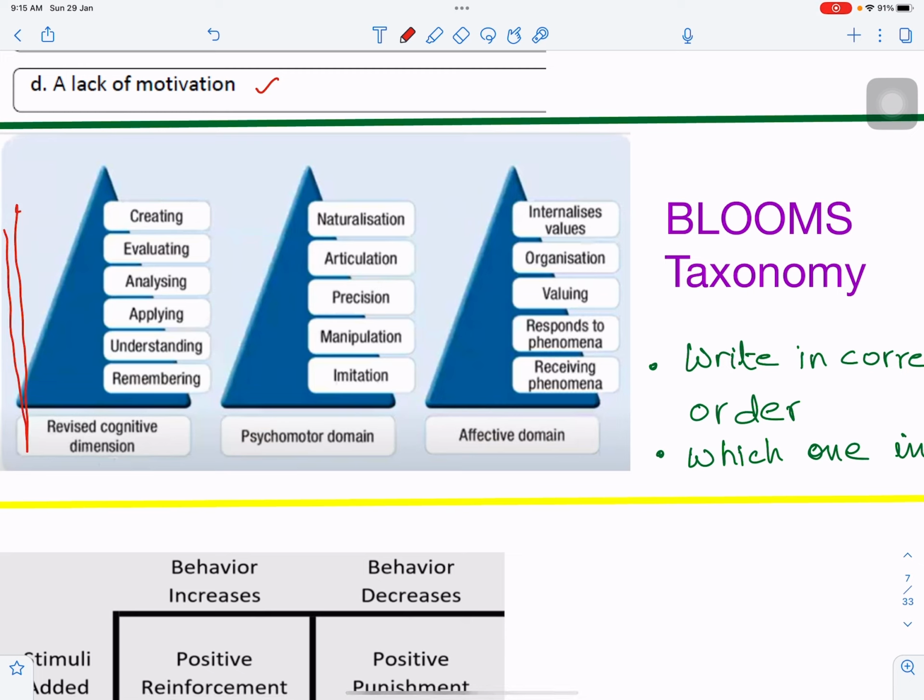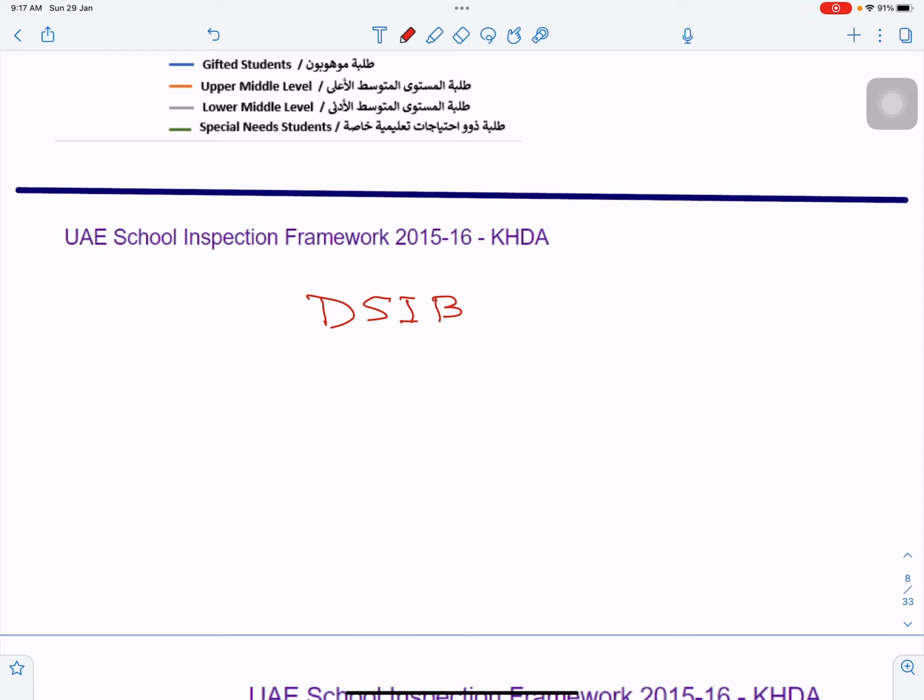Now the last thing in this video is the UAE School Inspection Framework, which is called DSIB. Okay, DSIB. Download it from the internet. At the moment it is 2015-16. After that, an updated one is not there, but the pointers are the same. Maybe if a new version comes later, it may have some changes, but at the moment this is the availability.